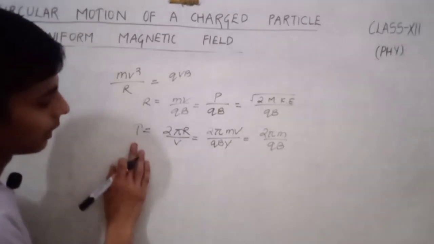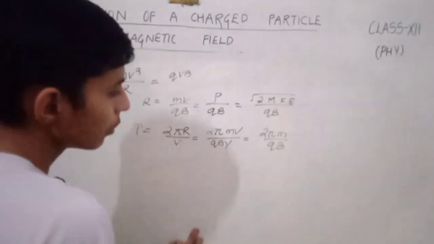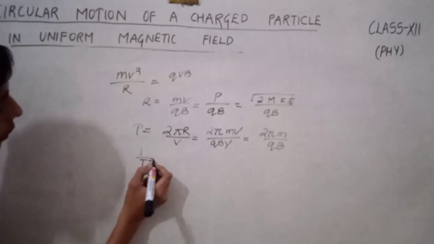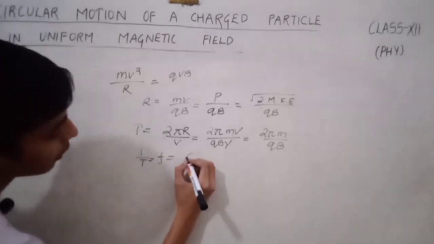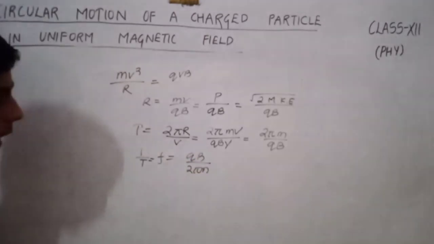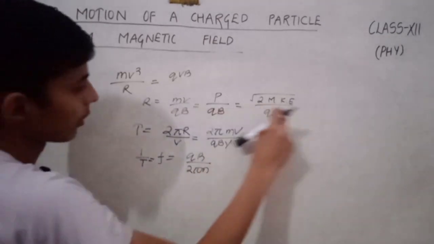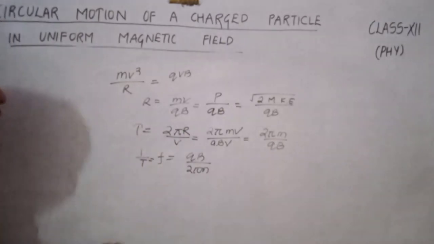So the time period equals 2 pi m divided by qB. Now we know that the reciprocal of the time period gives us the frequency, which equals qB divided by 2 pi m. So this is the formula of radius, this is the formula of time period, and this is the formula of frequency.